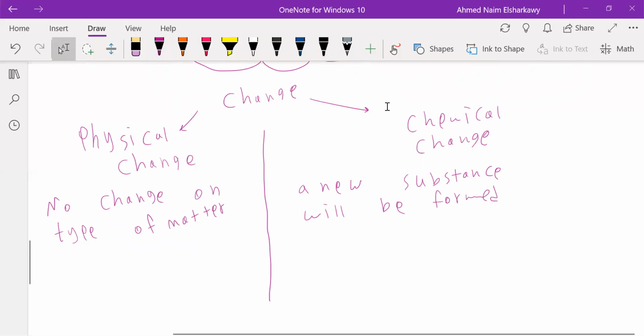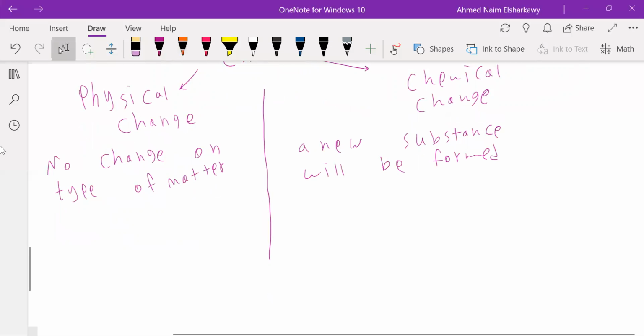Let's give an example. For example, if we have water in the form of ice, and then it goes through melting. Right now it is water, right? After converting into water, did any characteristic of the water change? Did it convert to another material? No, it is still water, but you just melted it. This is a physical change.